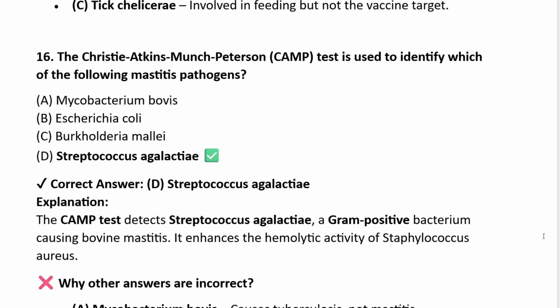The Christie-Atkins-Munch-Petersen CAMP test is used to identify which of the following mastitis pathogens: Mycobacterium bovis, E. coli, Burkholderia mallei, Streptococcus agalactiae. The answer is Streptococcus agalactiae. The CAMP test detects Streptococcus agalactiae, a gram-positive bacterium causing bovine mastitis. It enhances the hemolytic activity of Staphylococcus aureus.